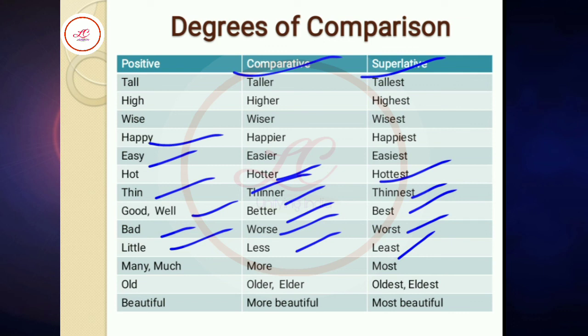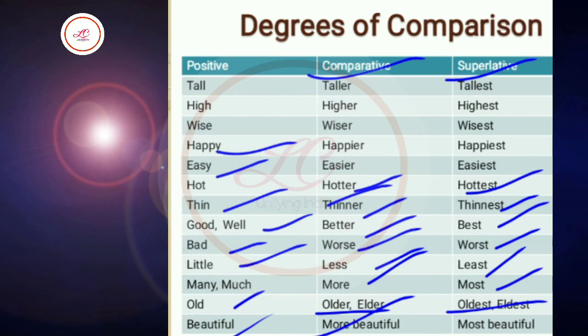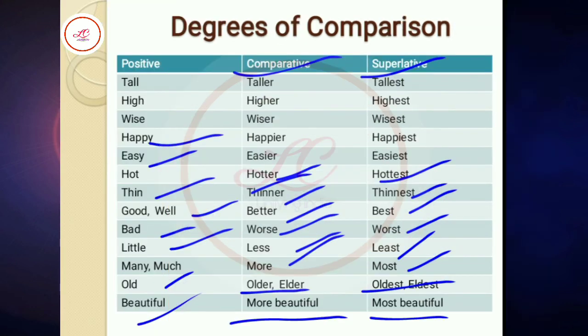Here many and much, they have the same comparative degree and superlative degree. Two forms of comparative degree, older and elder. Older and elder has the same word old, and oldest and eldest in superlative degree. The word beautiful. To make it comparative we add more, and to make it superlative we add most.